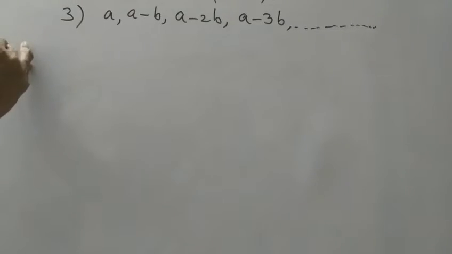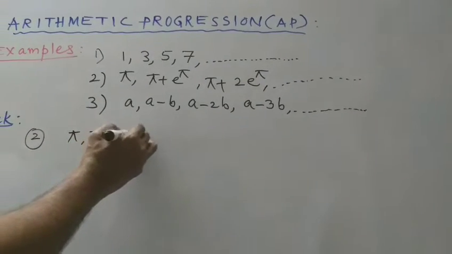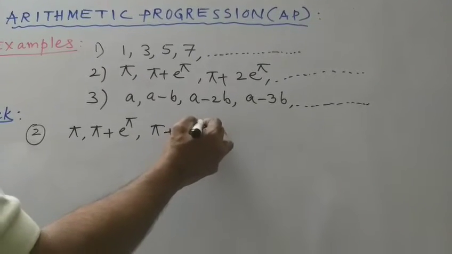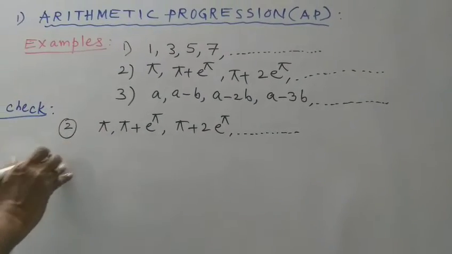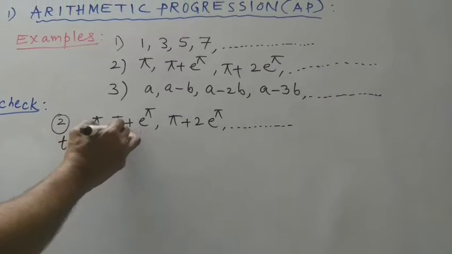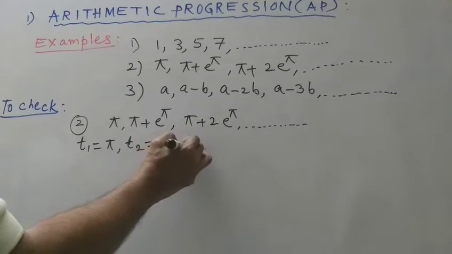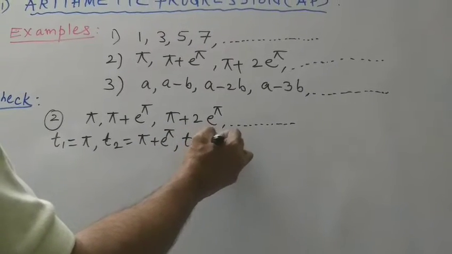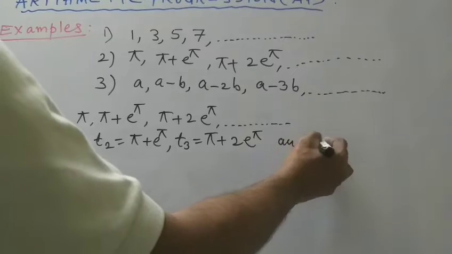Second one: pi, comma, pi plus e to the power of pi, comma, pi plus 2 into e to the power of pi, and so on terms. So here the first term of this sequence is pi, the second term is pi plus e to the power of pi, and the third term is pi plus 2 into e to the power of pi, and so on.